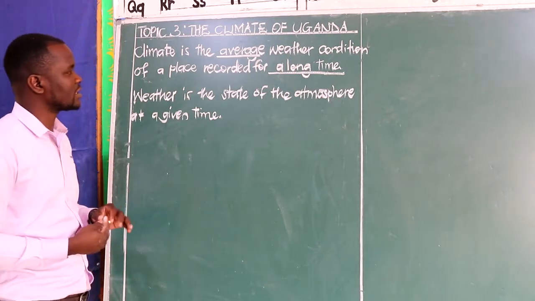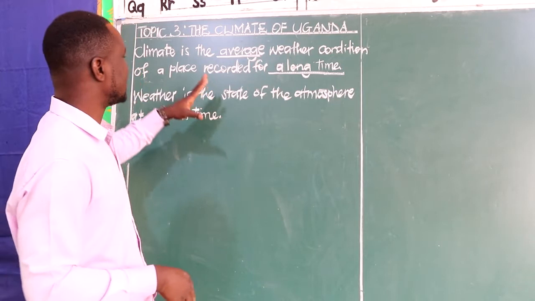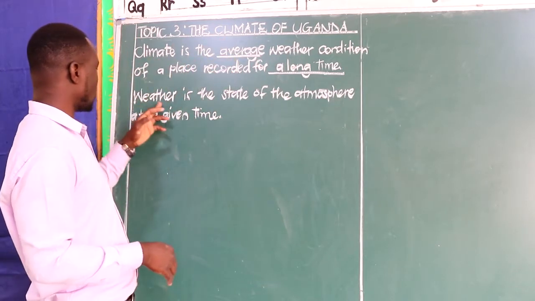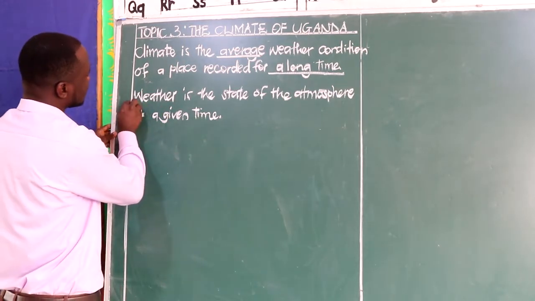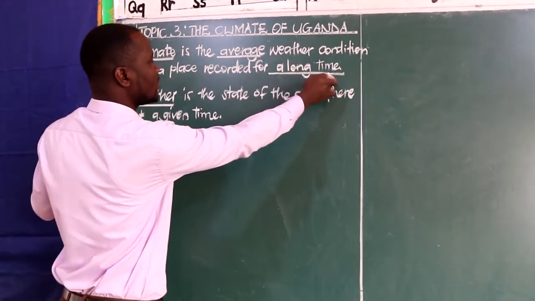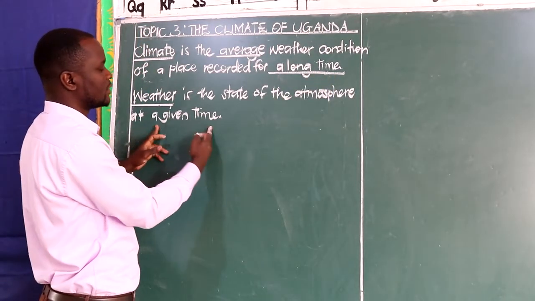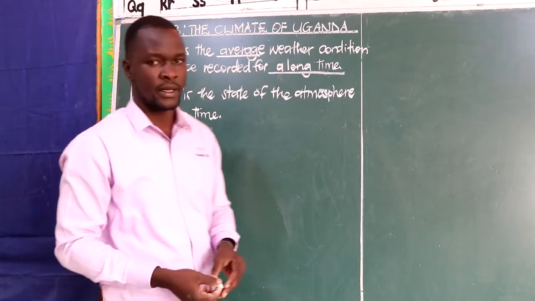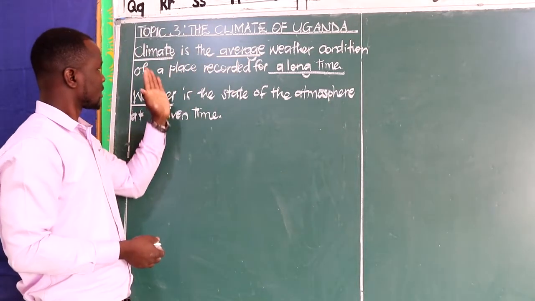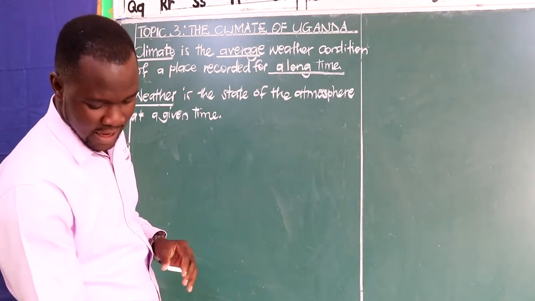So we have the difference. If a question is asking us, what is the difference between climate and weather, we should be able to tell that climate is recorded for a long time, while weather is recorded for a short time. That is one thing we need to note. The similarity is that both are observed and recorded.